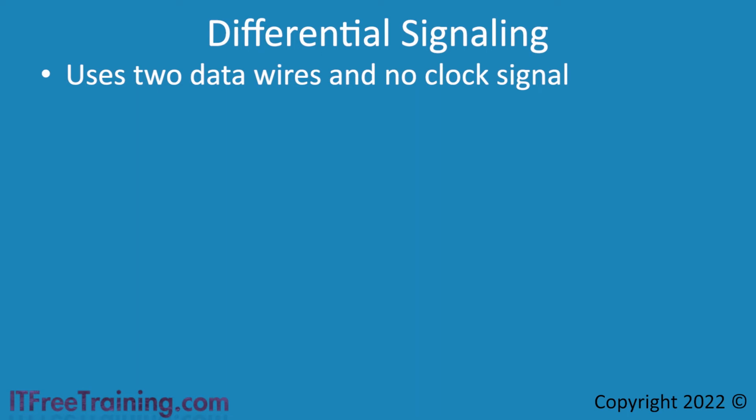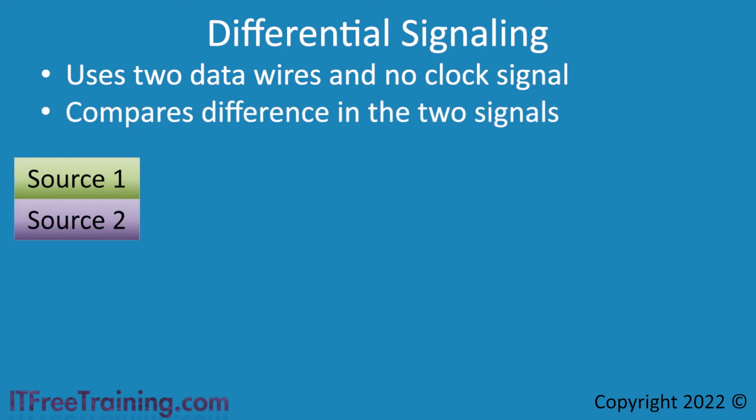To better understand how this works, consider that you have the source of transmission. This transmits two signals at once. Transmitting across the wires is either a positive or negative voltage, or, to think of it another way, the voltage is either high or low. If you consider the first signal, we see that it has a high or positive voltage. When this occurs, the second signal will be low. When this is received at the other end, the difference between the two signals is measured. In this case, the difference between the two voltages is positive, and thus is considered to be a 1 bit.